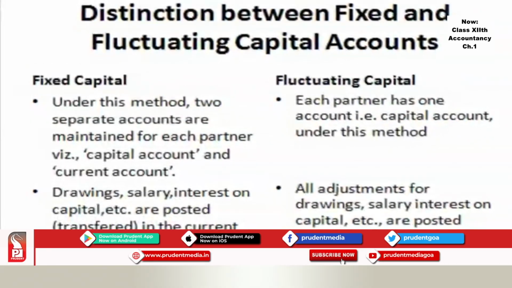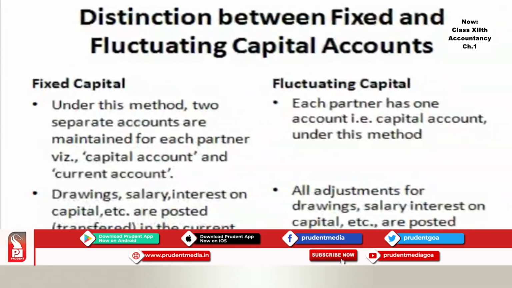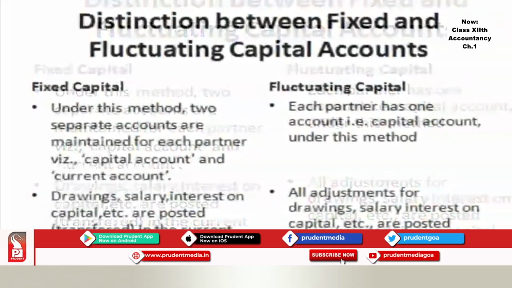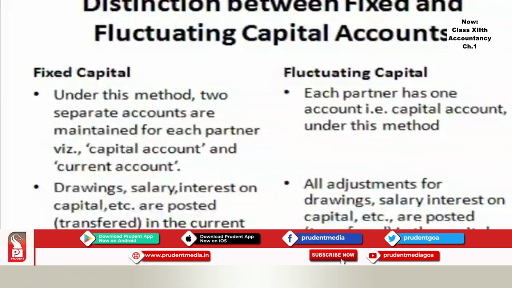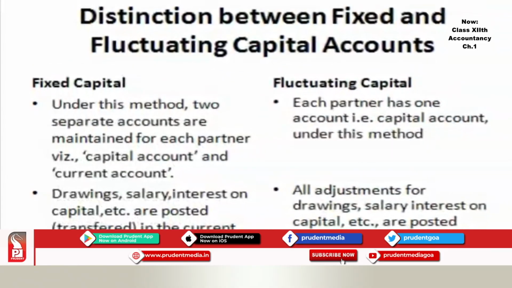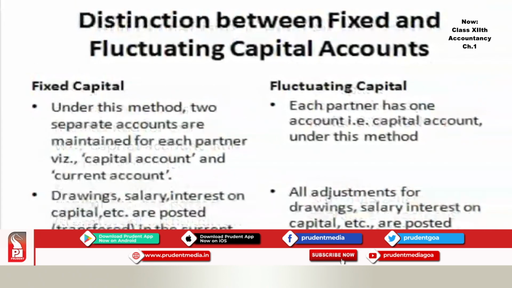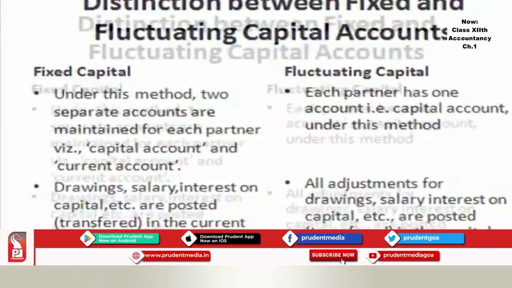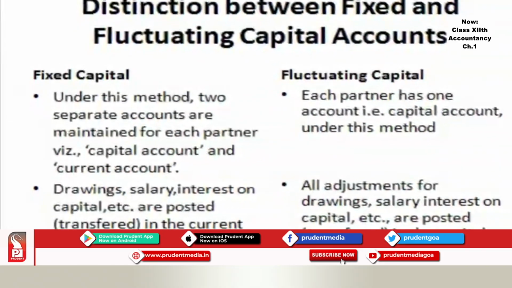Now which are the items which are related to deed, how they appear in fixed capital method and how they appear in the fluctuating capital method. Under fixed capital method, items like drawings, salary, interest on capital, etc. are posted in the current account and not in the capital account. If you look at the fluctuating capital method, all adjustments like drawings, salary, interest on capital, etc. are posted in the capital accounts.